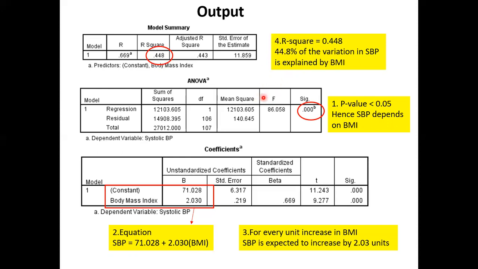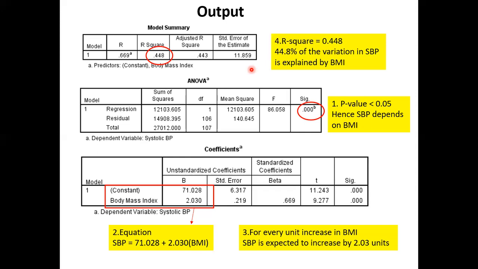I have another question. Sure. What is the meaning of regression? Regression is a method.